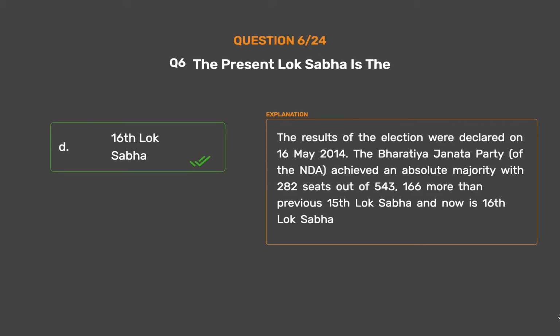The results of the election were declared on the 16th of May 2014. The Bharatiya Janata Party of the NDA achieved an absolute majority with 282 seats out of 543, 166 more than previous 15th Lok Sabha and now is 16th Lok Sabha.